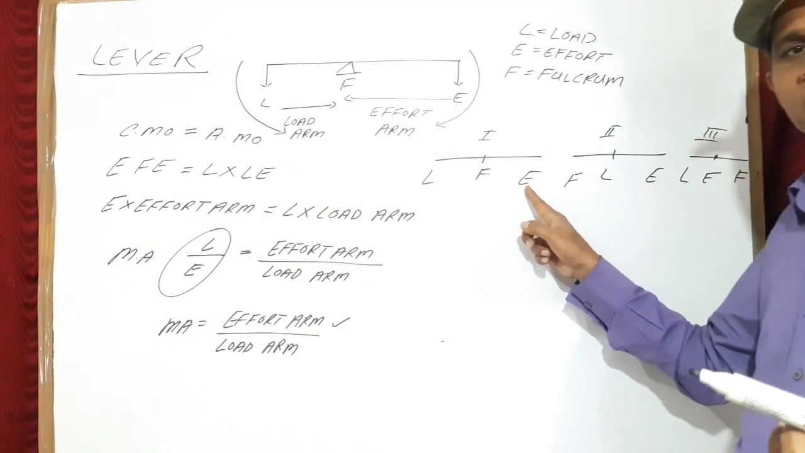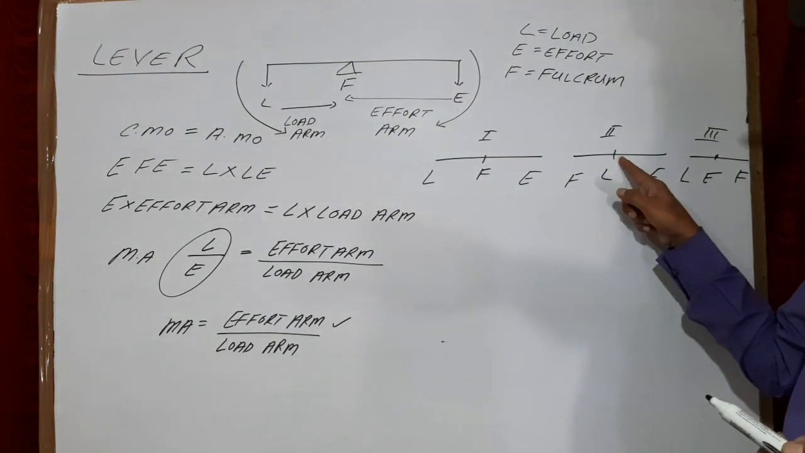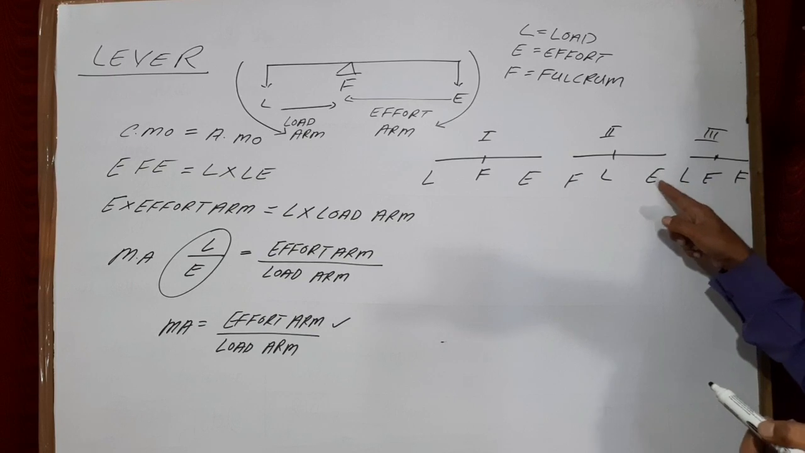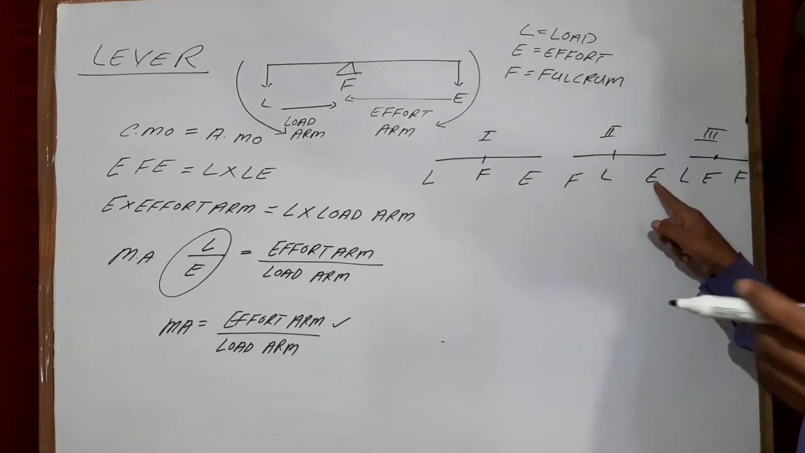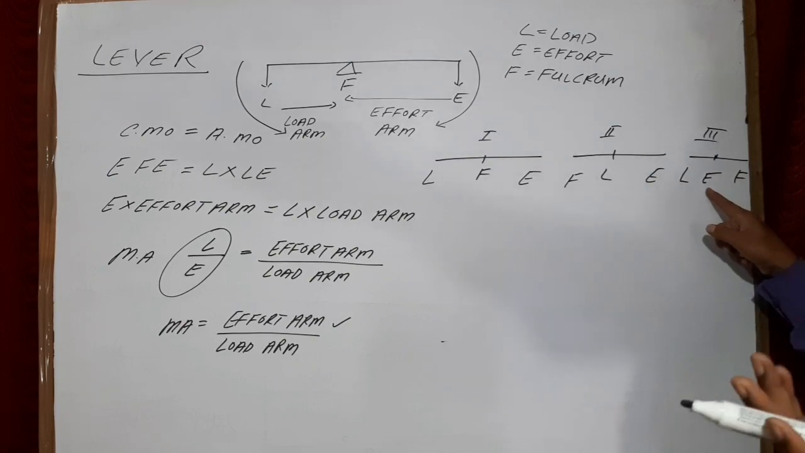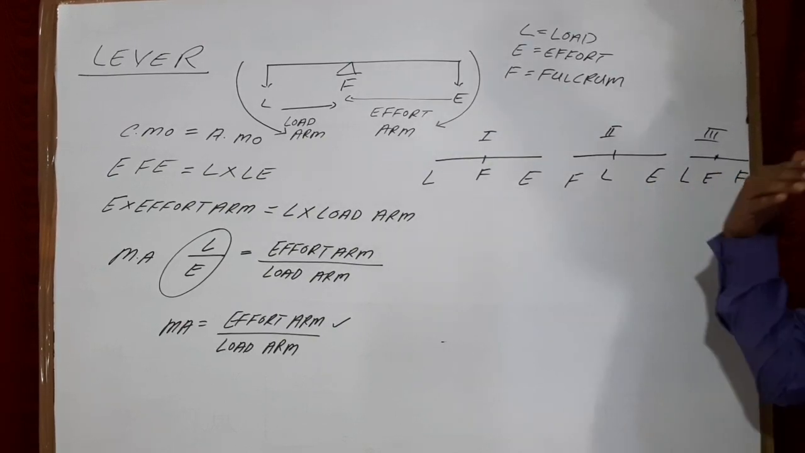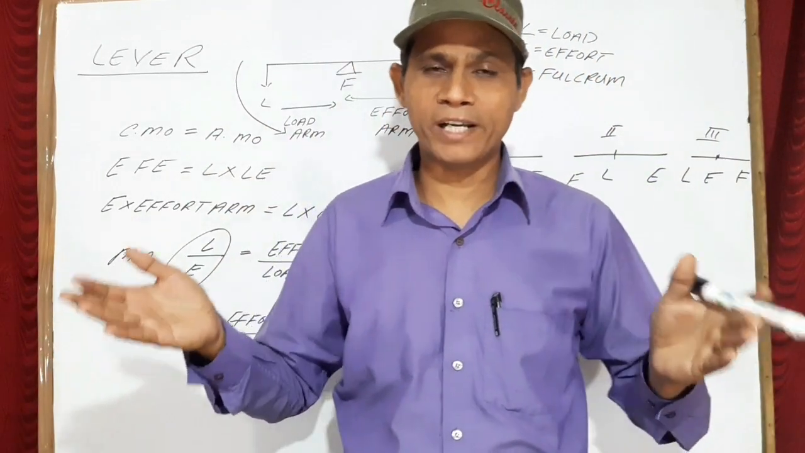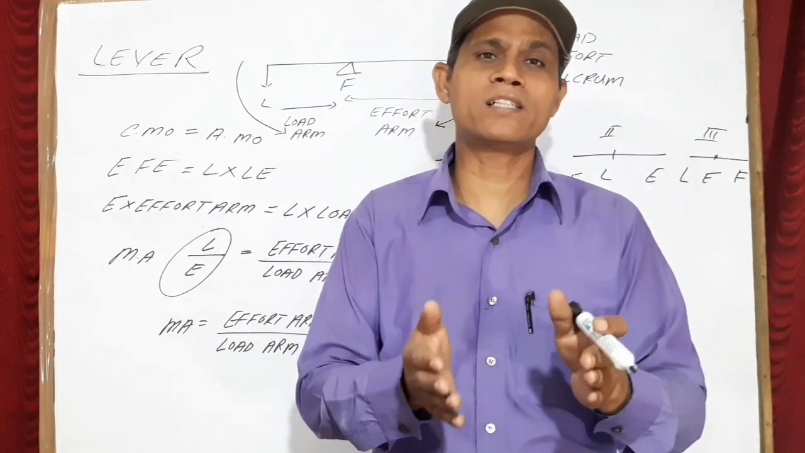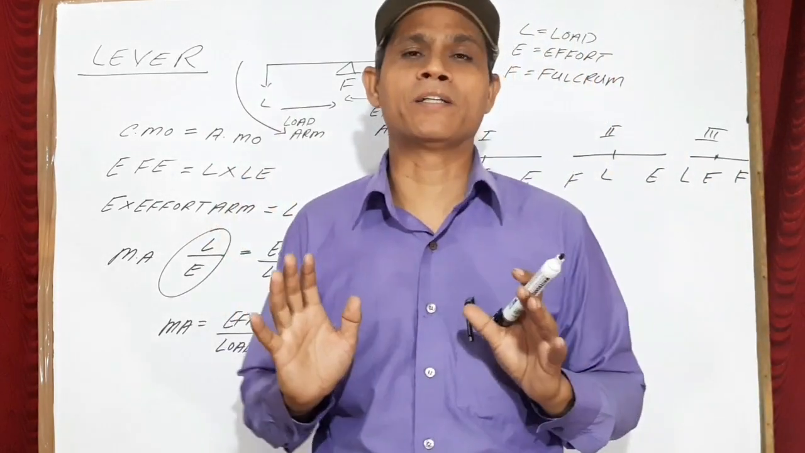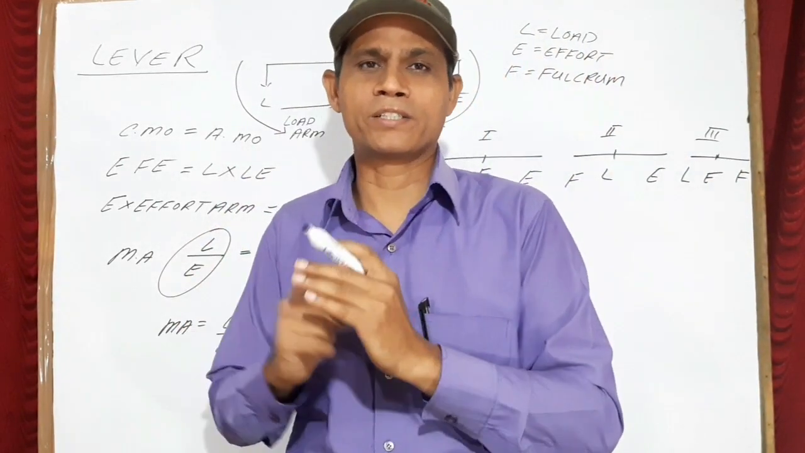Second class lever is that class lever in which load is in between fulcrum and effort. Third class lever is that lever in which effort is in between load and fulcrum. So in this way you can easily define first class lever, second class lever and third class lever. So 3 levers are there. One by one we will discuss.